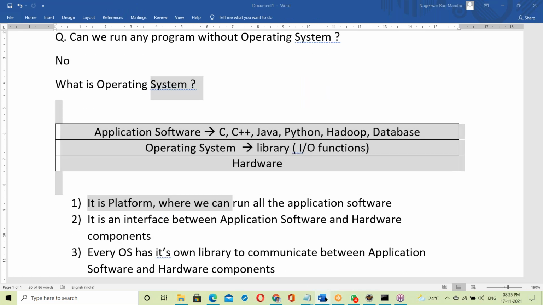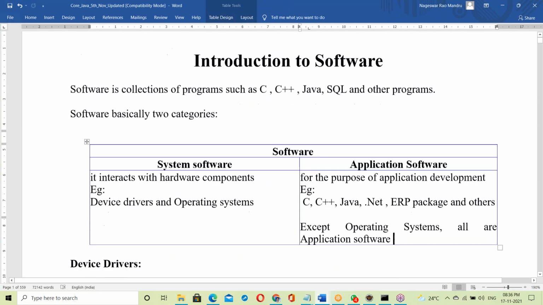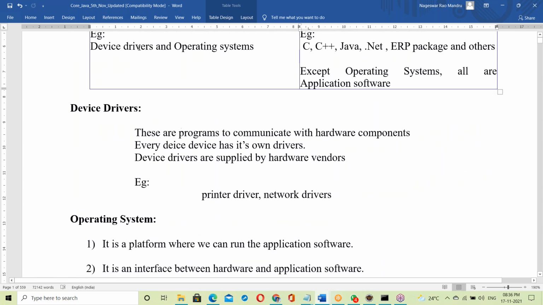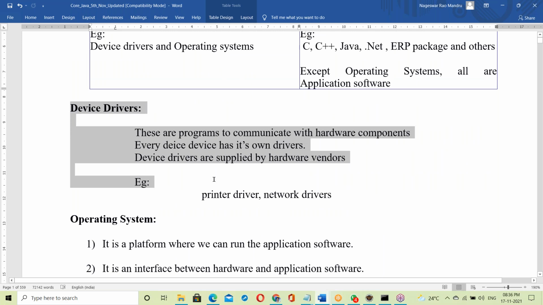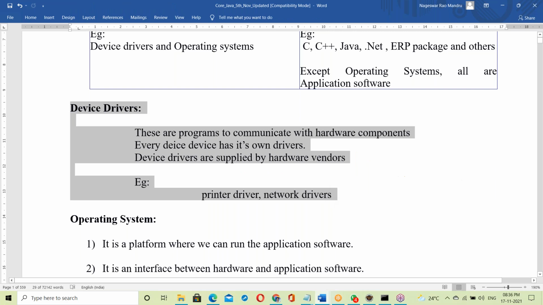This knowledge is enough here. System software, application software. In the system software, there are device drivers and the OS. Device drivers communicate with hardware components to run the devices. Running devices is, of course, not required for us.